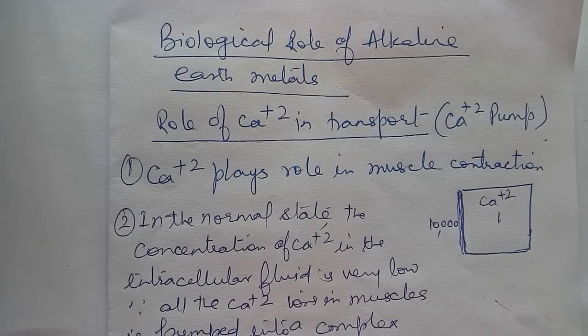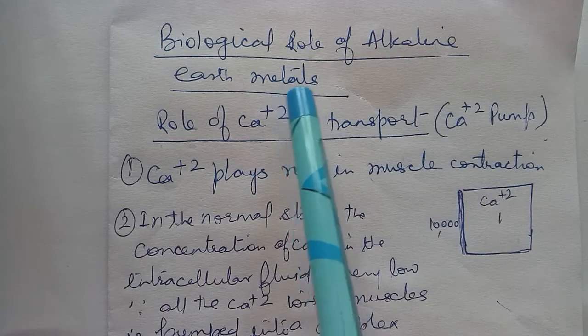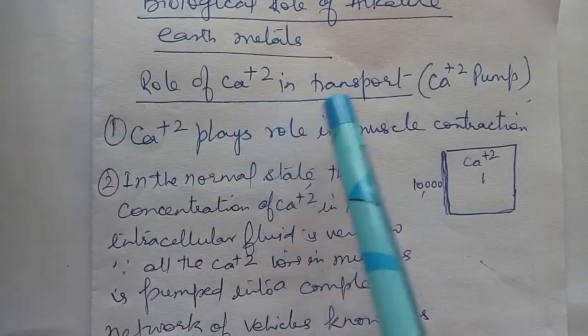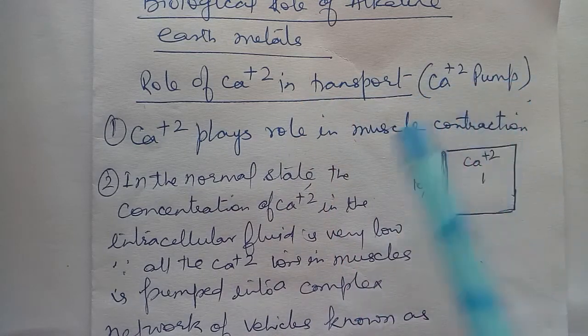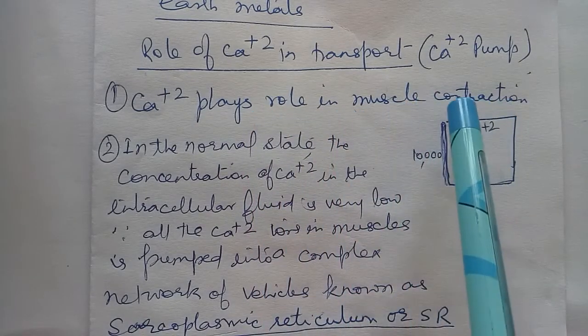Hello dear students, now we will do the biological role of alkaline earth metals. These are calcium and magnesium. So we'll do now the role of calcium in transport, and this is also called the calcium pump. And the calcium pump plays a role in muscle contraction.